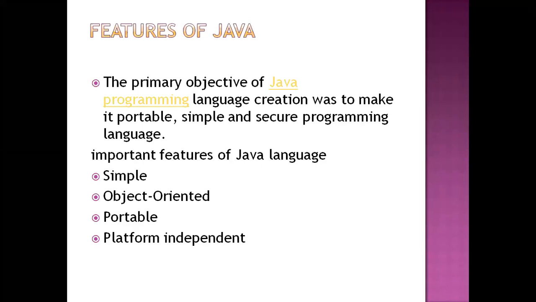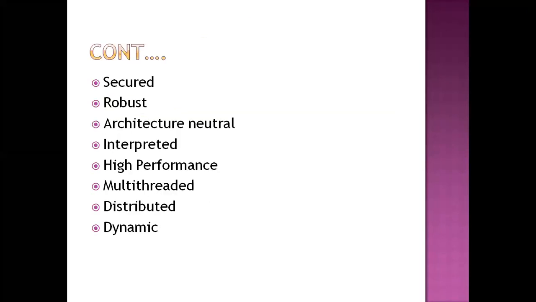That is the right one: run anywhere. If we write any kind of code or logic, it can be run on any platform, like the Windows operating system, Linux, Ubuntu, or the Mac operating system. It can be run anywhere, on any platform. That's why we say Java is platform independent.